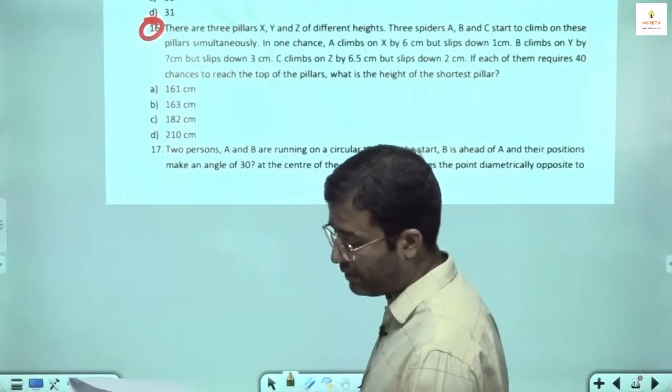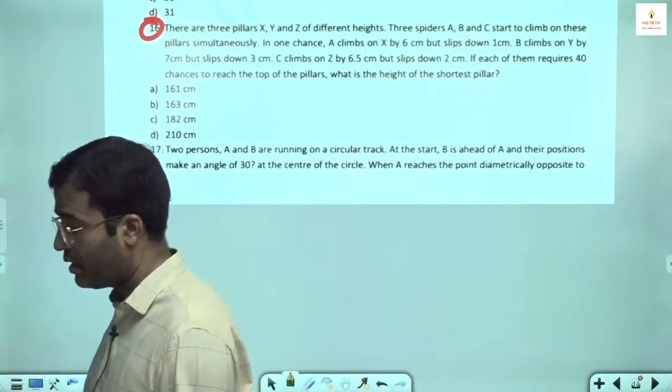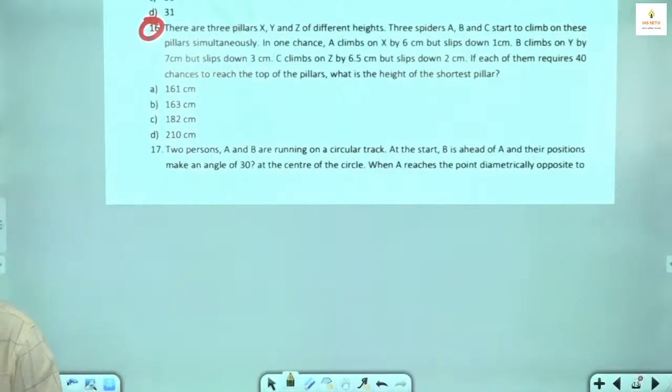2 persons A and B are running on a circular track. At the start, B is ahead of A and their positions make an angle of 30 degrees at the center of the circle.